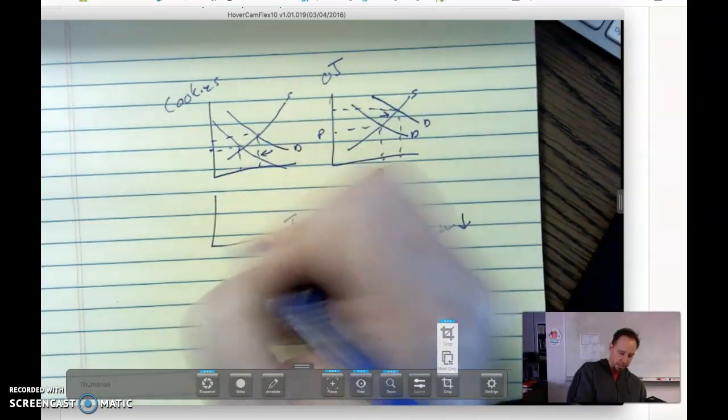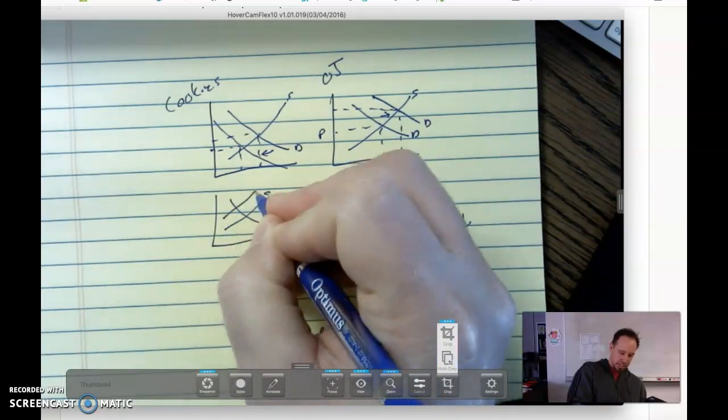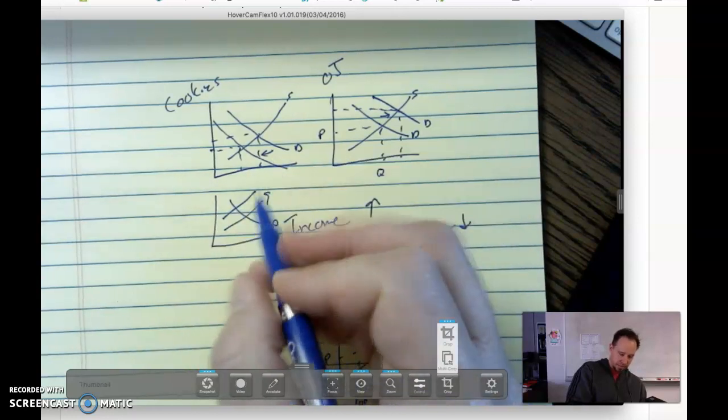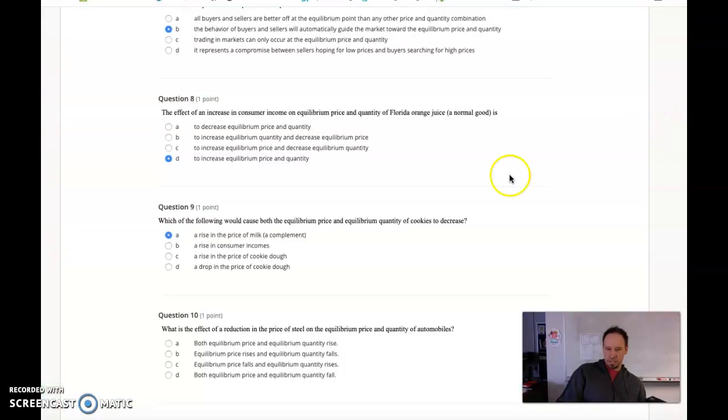Let's do that quick over here. Supply goes left, and that's going to raise price. It would decrease quantity, but it's going to raise price, so that's not going to work. A drop in the price of cookie dough. Remember, changing the price of cookie dough, not going to shift the curve. So it's got to be A.